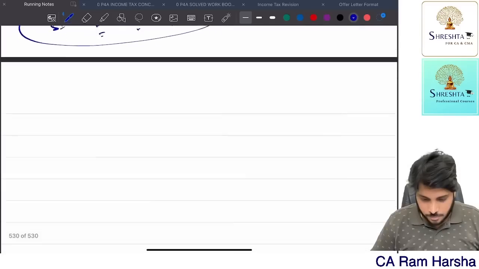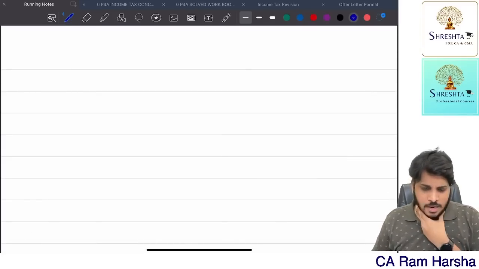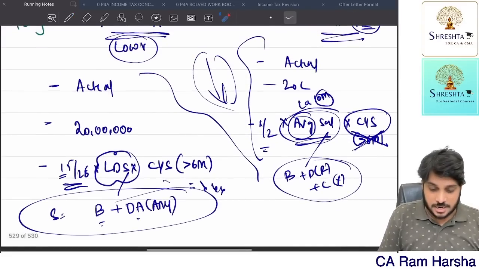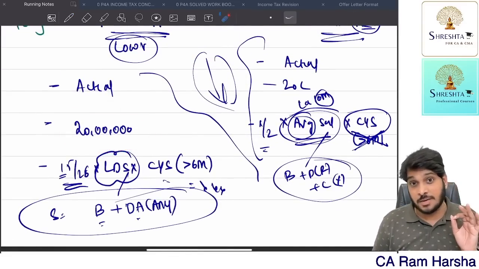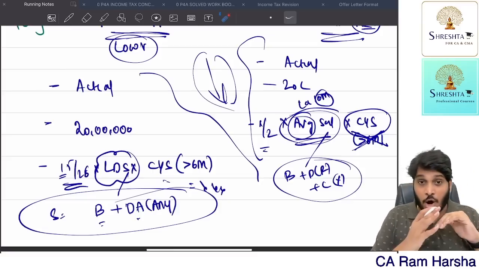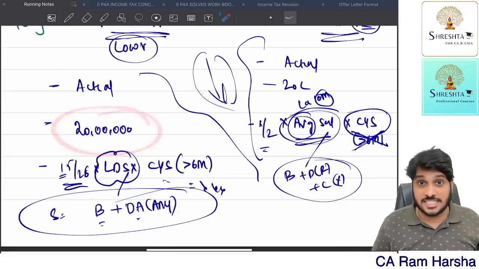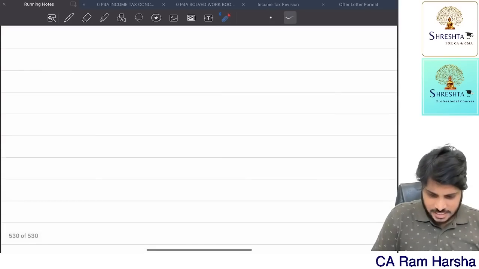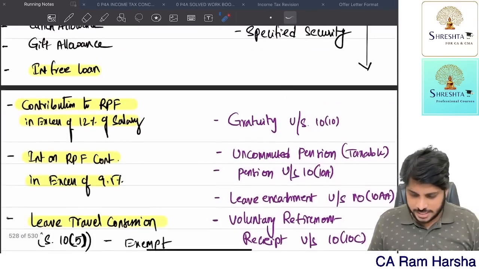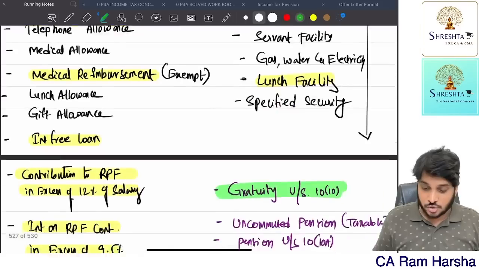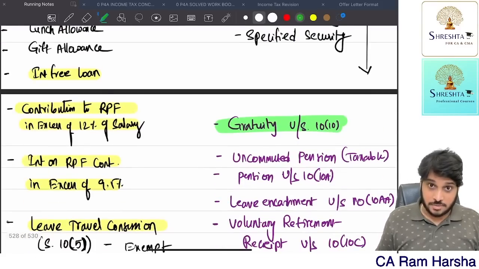Next up. So this is regarding gratuity. Over. Now in this they have given certain points. This 20 lakhs is a lifetime limit. Suppose an employee is getting gratuity from 2 or 3 employers, from all the employers put together, the exemption cannot exceed 20 lakhs. Next, what is the next benefit? Right now we have covered the gratuity point. Whatever I have covered now, I will highlight it with green color.